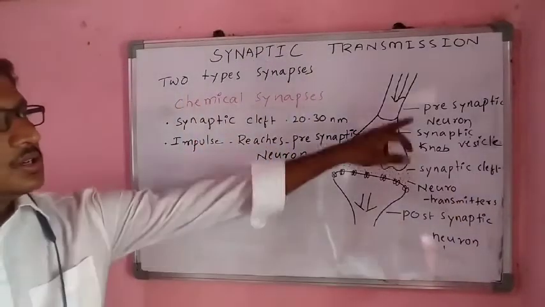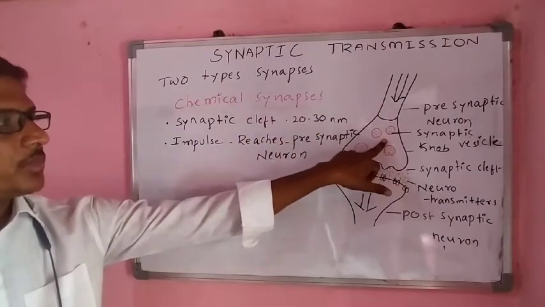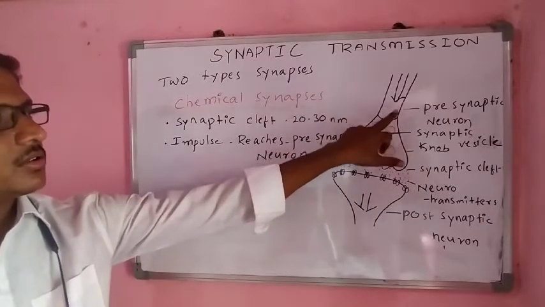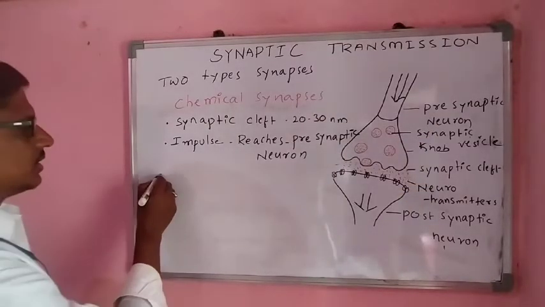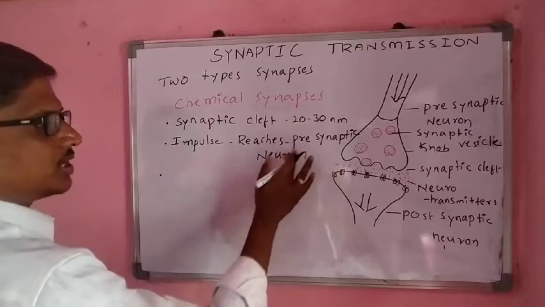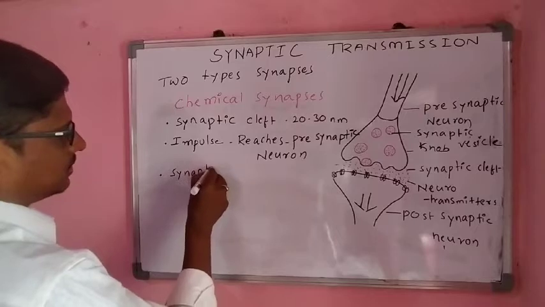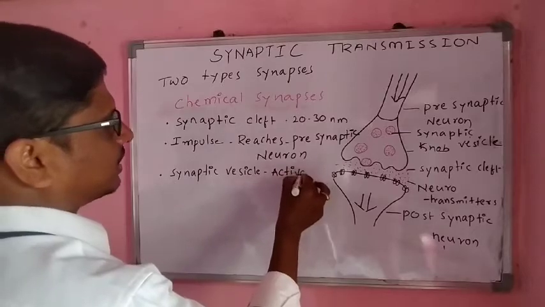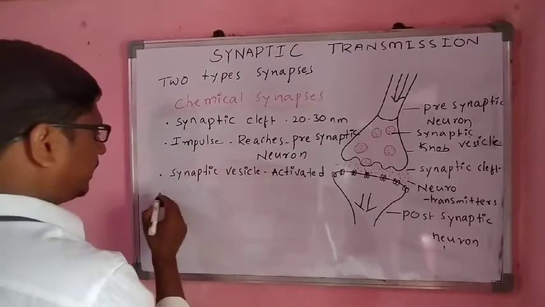When the impulse is transmitting through the axon and reaches the presynaptic neuron, the synaptic vesicles present inside are activated. When the impulse reaches the presynaptic neuron, these synaptic vesicles are activated.